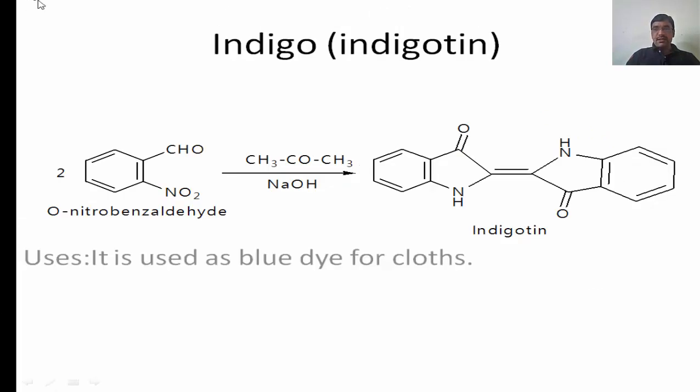And the last one is indigo. It is also called indigotine. It is prepared from orthonitrobenzaldehyde, which reacts with acetone. Two molecules of orthonitrobenzaldehyde in acetone in the presence of NaOH as a base will form here the indigotine. This is the first molecule, this is a reverse molecule, means two molecules attach reverse to one another. It is used as a blue dye for cloths.